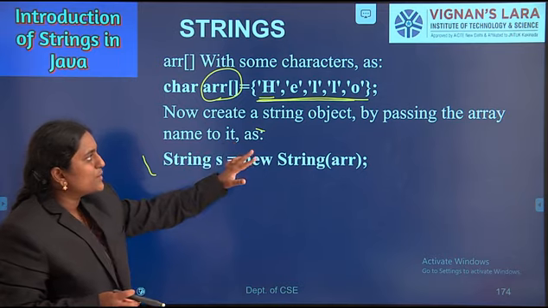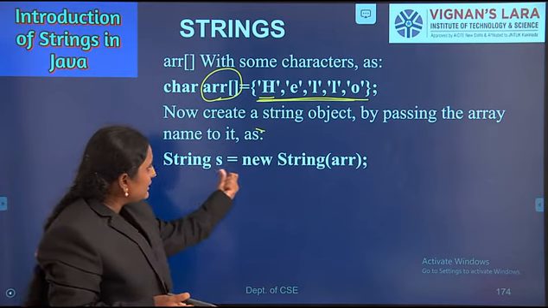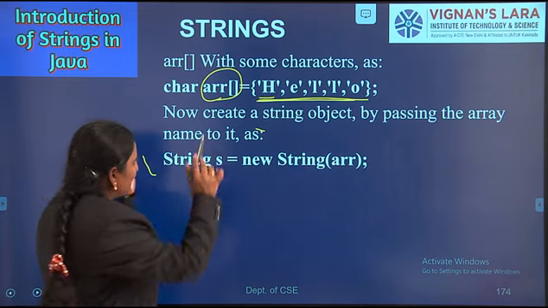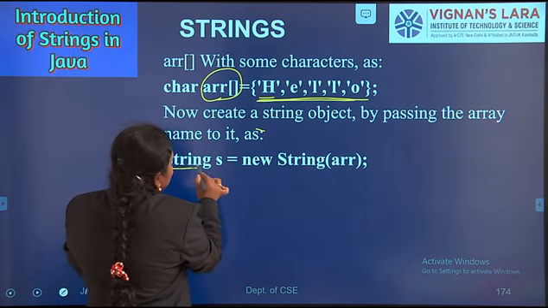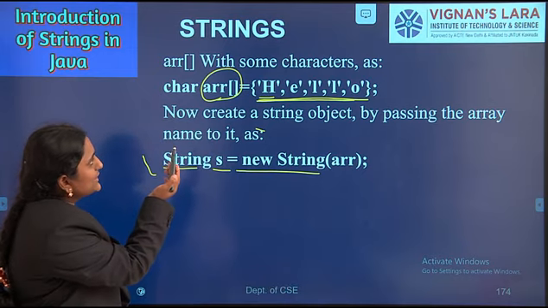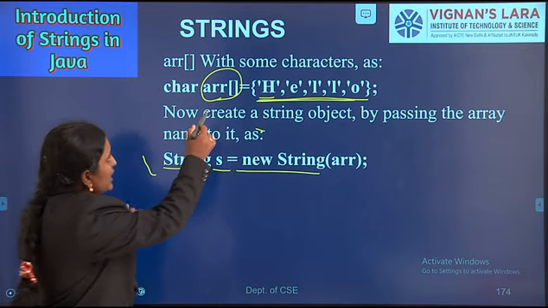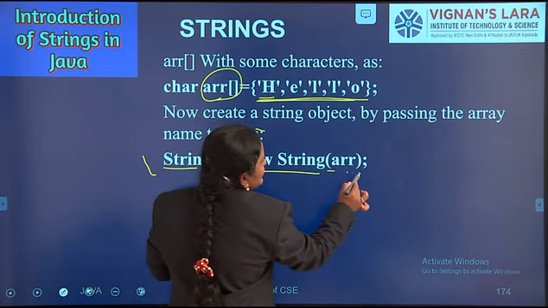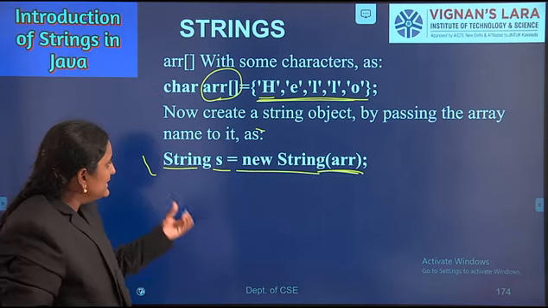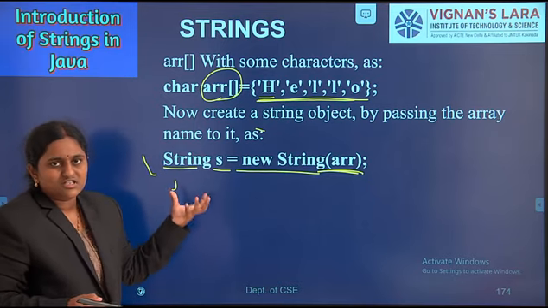Now create a string object by passing the array name: String s = new String(arr). First we create String s equal to new String. Already I have created and initialized the character array. That variable can be passed to the String. In this statement, a string is automatically created from the character array.